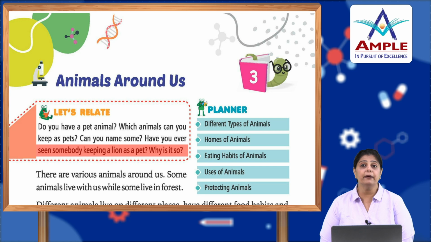But we can't keep a wild animal as a pet because it is dangerous. They are ferocious animals, okay? And however much you try to tame them or pamper them, still, their nature is that they are ferocious, okay? So that is the reason why we cannot keep all animals as pet animals, but there are certain animals which we can keep as pets. These are cats, dogs, okay. We can keep a rabbit also as a pet. Some people keep a parrot as a pet. Fish we can keep as pets in the aquarium at home. So we cannot keep a lion because it is ferocious.